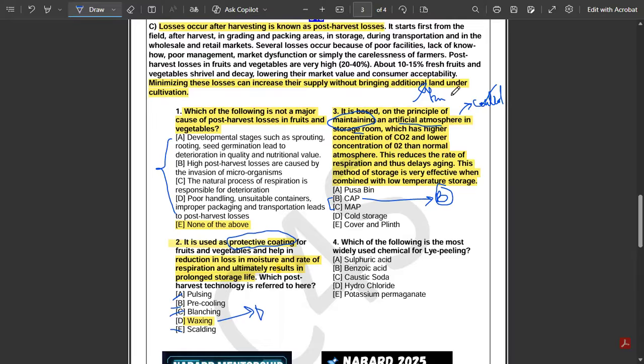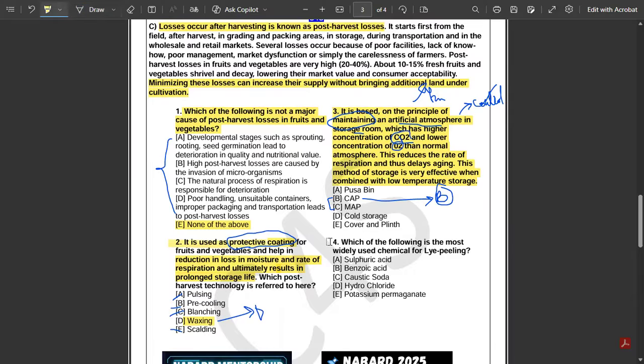In modified atmospheric packaging, as a result of the respiration of the produce, the atmosphere inside the packaging changes. But here we are artificially and deliberately maintaining a high concentration of carbon dioxide and low concentration of oxygen. Therefore, the answer to this question is controlled atmospheric packaging.